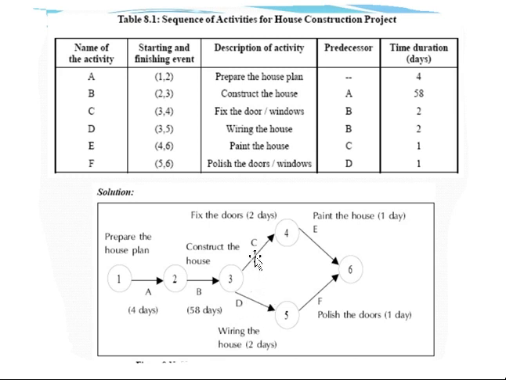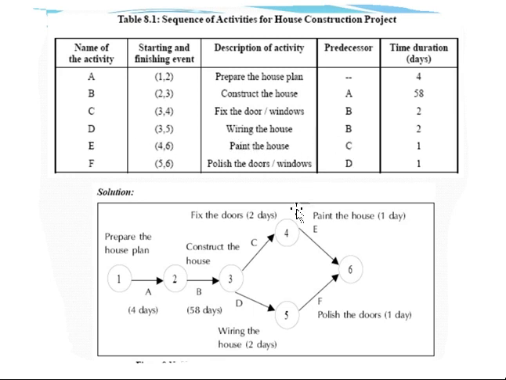C and D should be written exactly at the center of the arrows, so we need to understand this carefully. Also observe that C and D start here only when B is completed, and B is started only when A is completed. That is a systematic approach. An activity will start only when its precedence is complete, unless it should not start. Then activity E will have only one precedence, that is C.